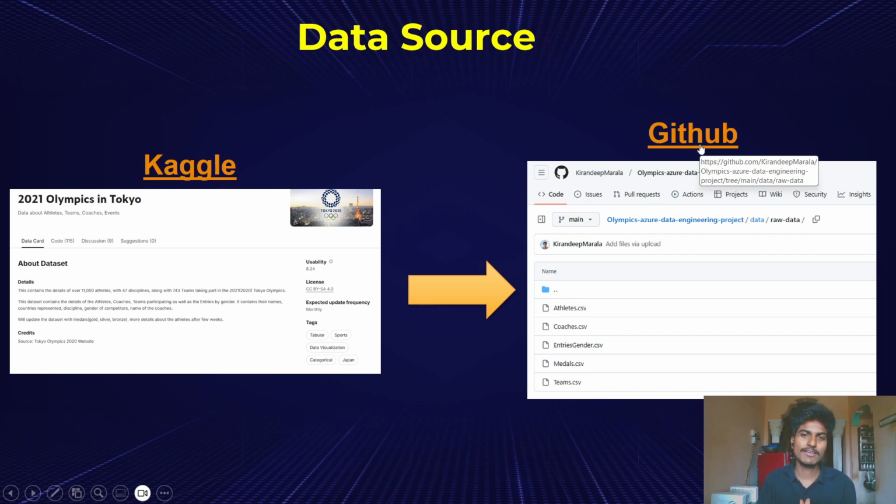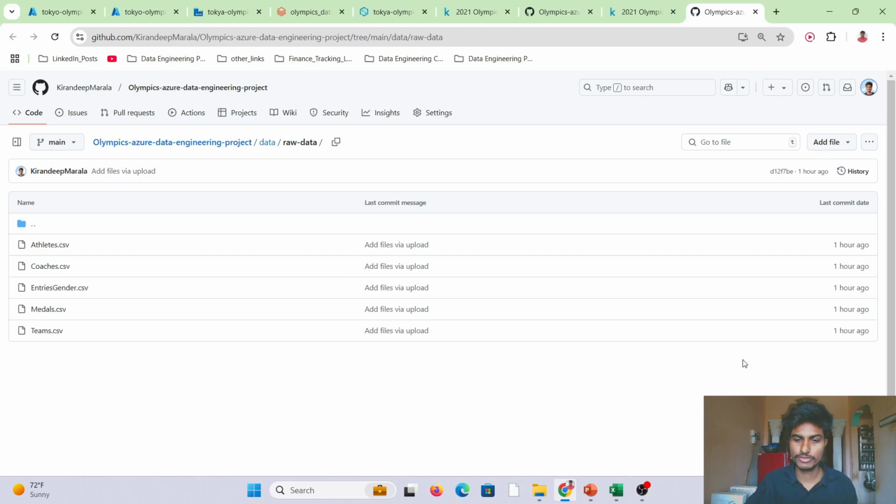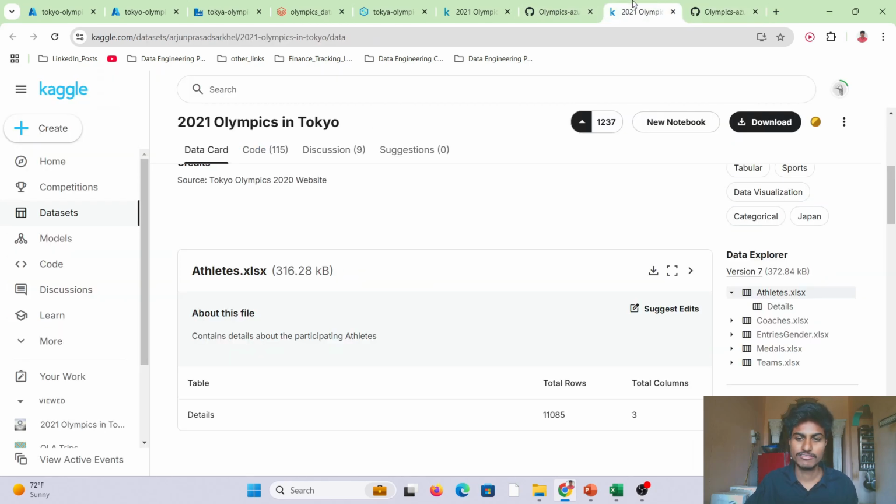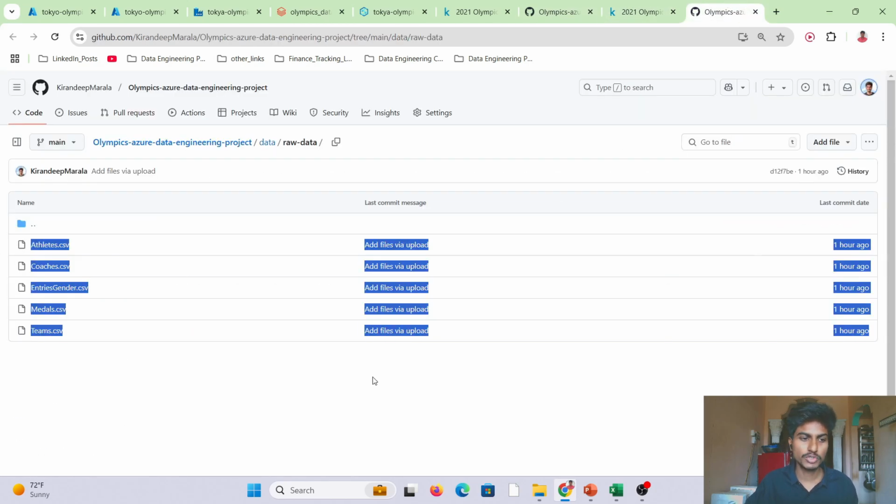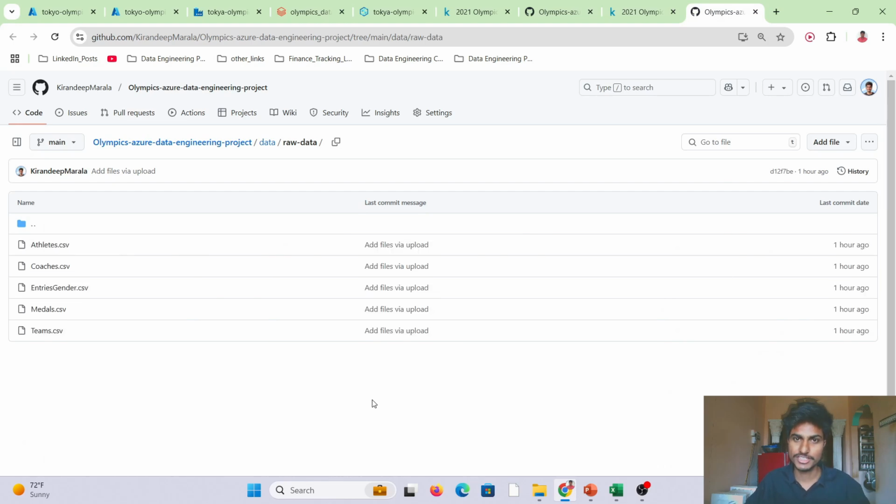As a first step, I want to move this data source from Kaggle to GitHub. Basically, I want to run my pipeline over HTTP connections and get the dataset into my data lake. So let me show that too. This is GitHub, and if you observe, all the datasets have been transferred here. I have done this manually as a first step.